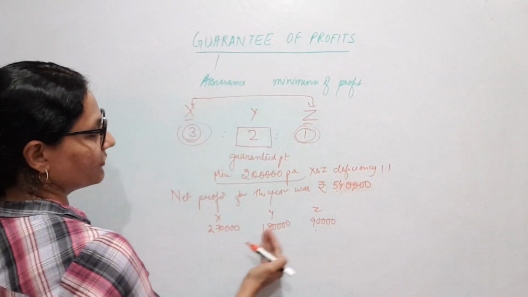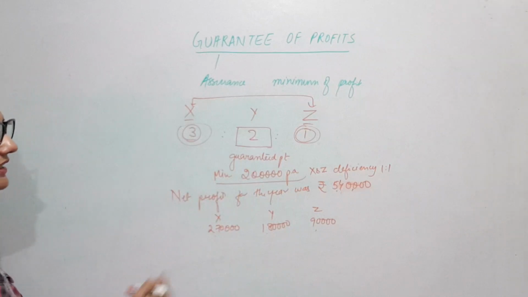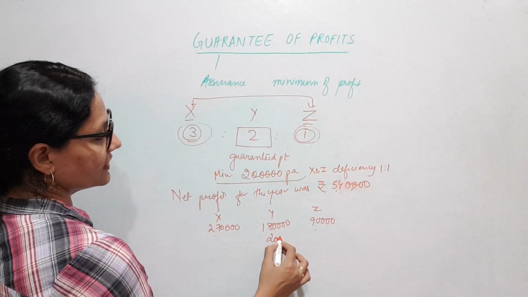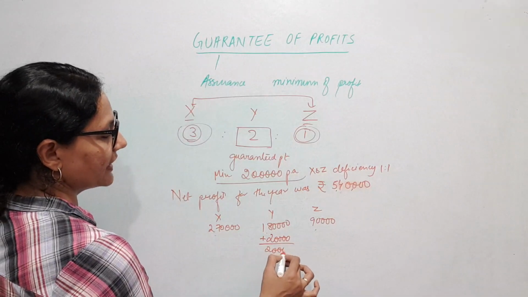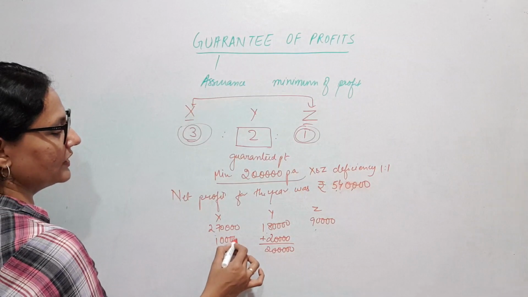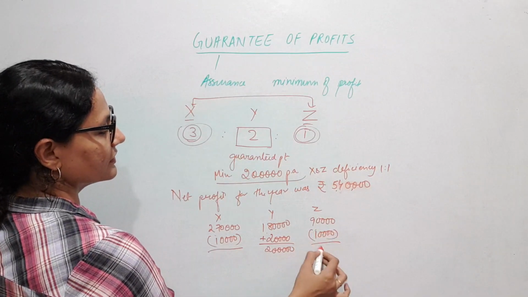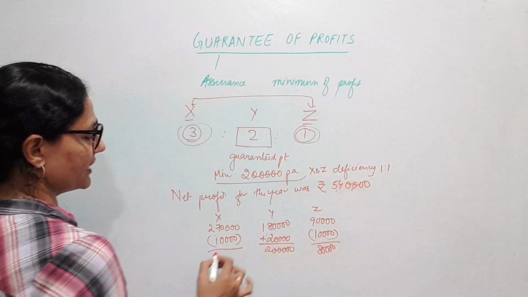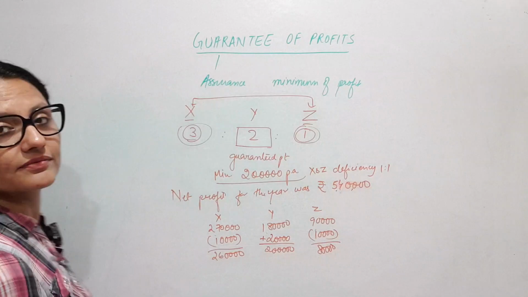We distribute the profit in the profit sharing ratio 3:1, and then we see there is a deficiency, and this deficiency will be borne by the guaranteeing partners in the ratio 1:1. So 10,000 X will bear and Z will bear 10,000. So their respective shares will now be 2,60,000, 2,00,000 and 80,000.